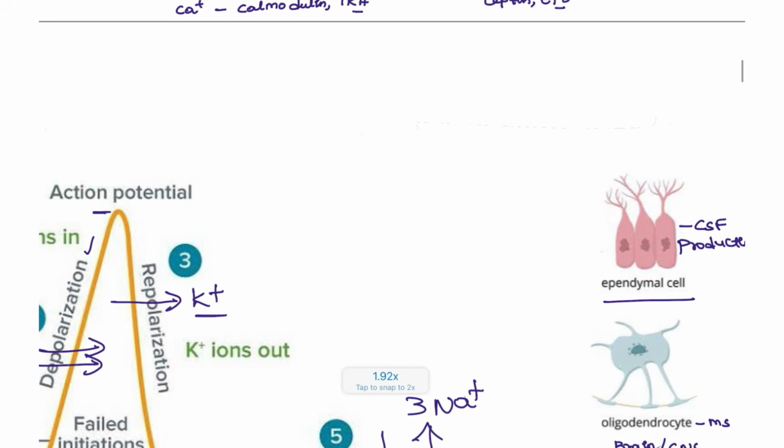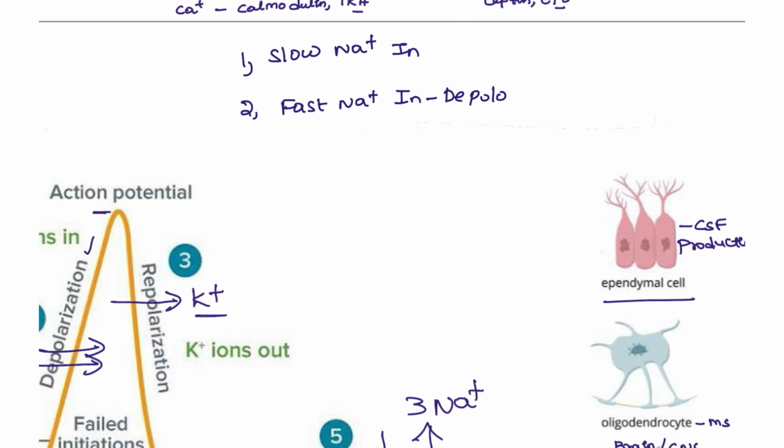Just revise with me, what are the phases, guys? The first phase, there will be slow sodium influx. Second phase, there will be increased sodium, fast sodium influx. This is where the depolarization phase will be seen. And the third phase, here the potassium is out.